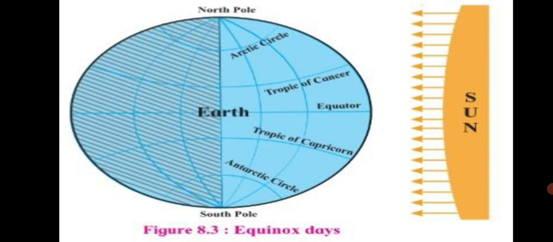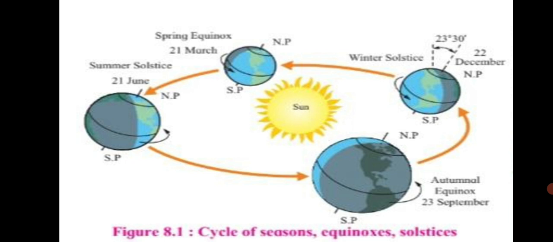At the North Pole, the sun is visible in the sky from 21st March. So from this period to 23rd September, for 6 months, the sun remains visible at the North Pole. For how many months? For a total of 6 months. A similar situation prevails in the region between the Antarctic Circle and the South Pole, in the period from 23rd September to 21st March.